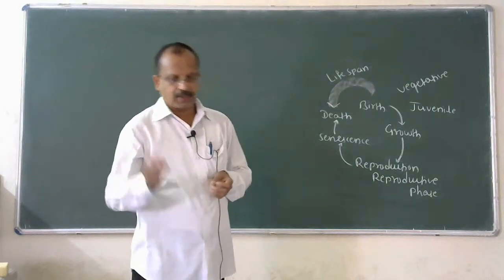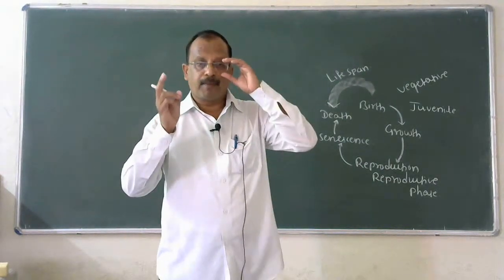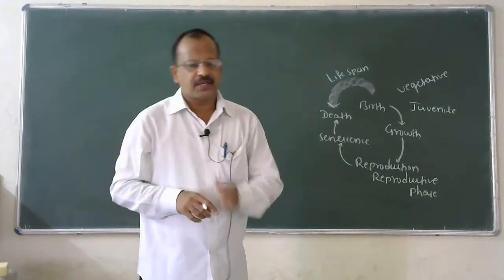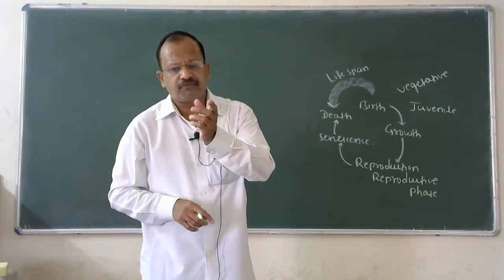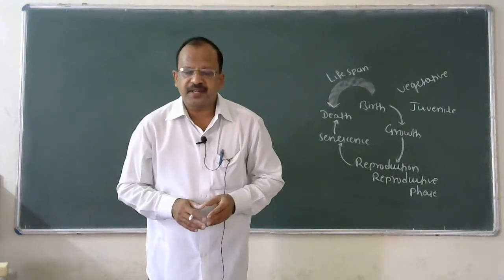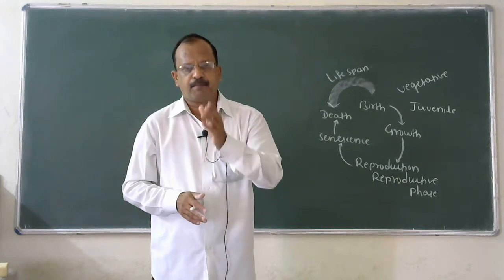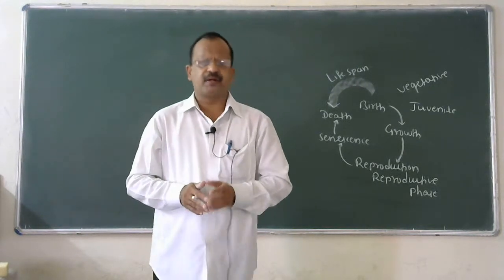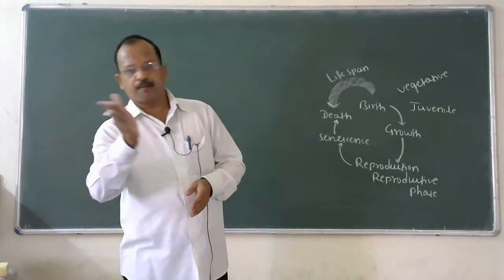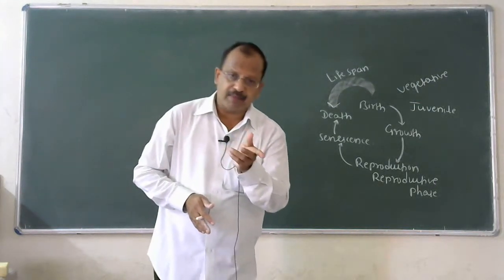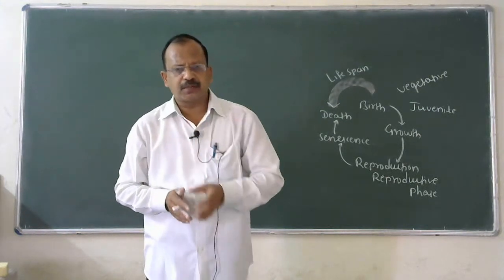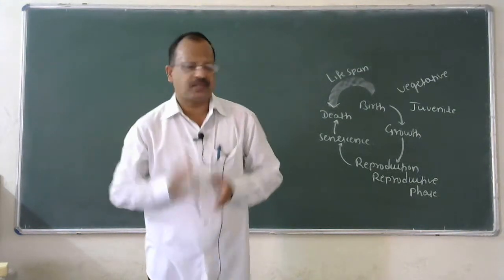Followed by that, I come across animals, biennials, perennials. In animals and biennials, you can easily distinguish the vegetative phase, reproductive phase, and senescence phase. But in perennials, it is very difficult for you to define these three phases. It may be a plant body or it may be an animal body. Hormones are responsible for the transition between these three phases.